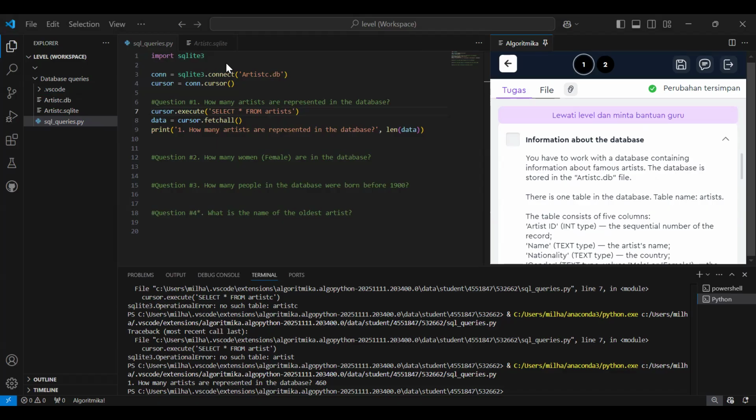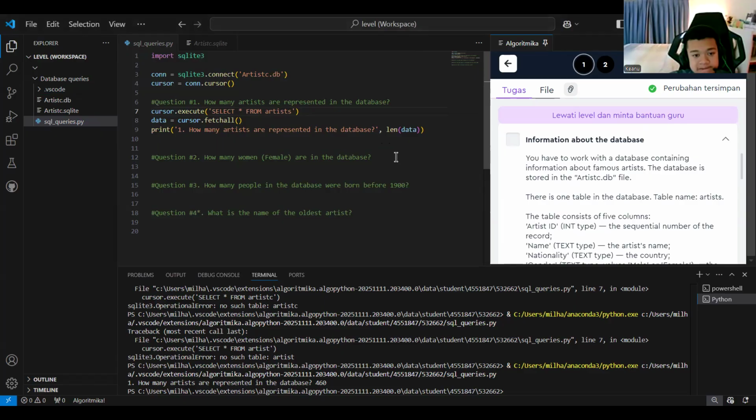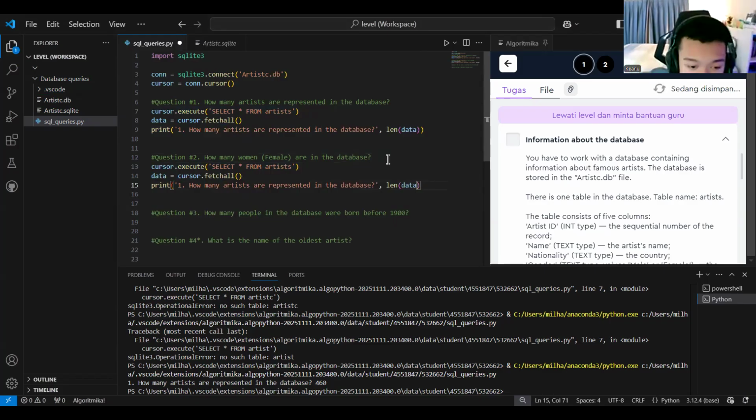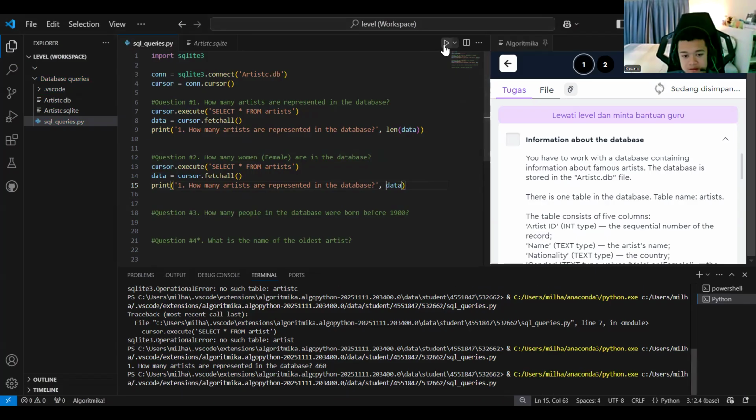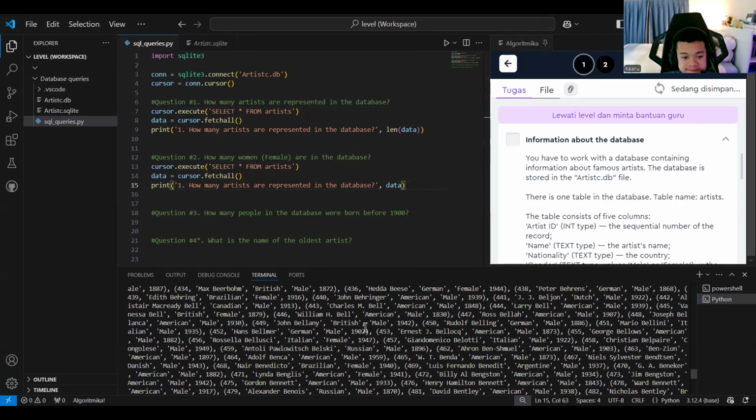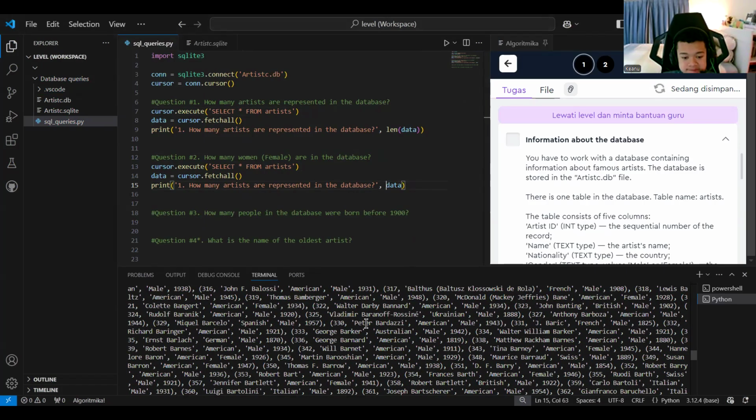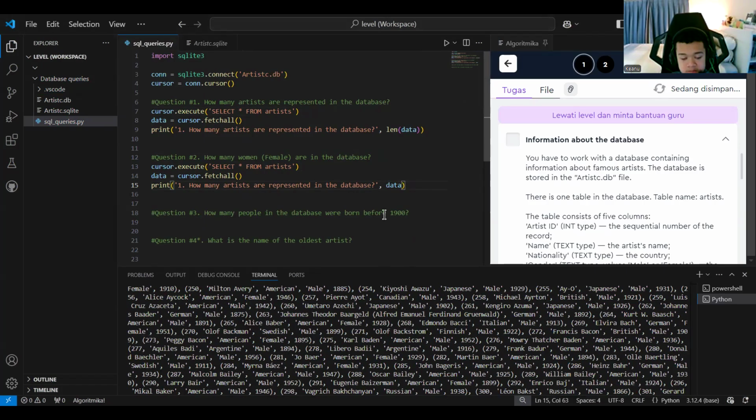How many women, female, are in the database? So how to get this? Maybe we can just copy this. As you can see, it's outputting the data, but it's not in the good format, because we need to use pandas to make the tables, but that's okay.